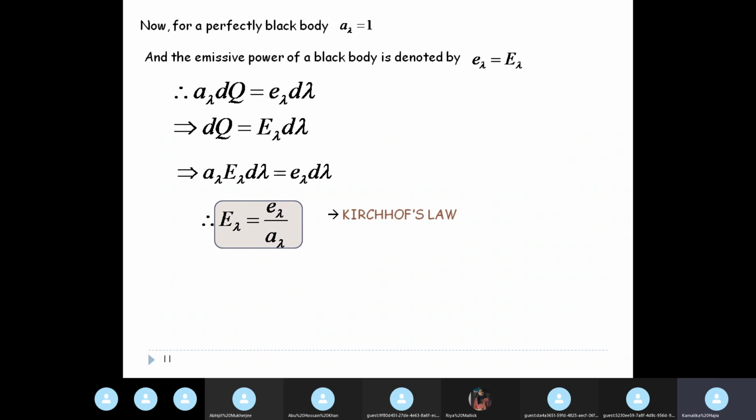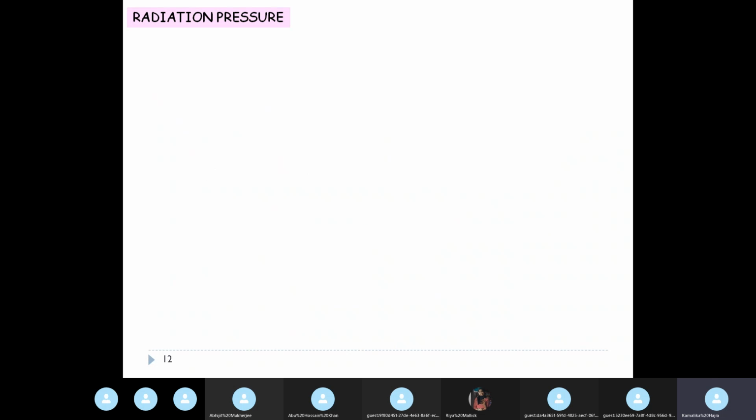This is Kirchhoff's law, that was the proof. Now, before moving on to the next part, after Kirchhoff's law, there is Stefan Boltzmann's law. But before moving on to Stefan Boltzmann's law, what we need to discuss and understand is something known as radiation pressure. Okay?